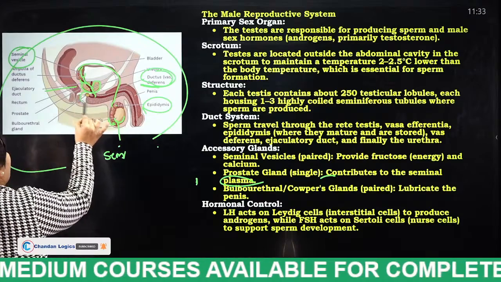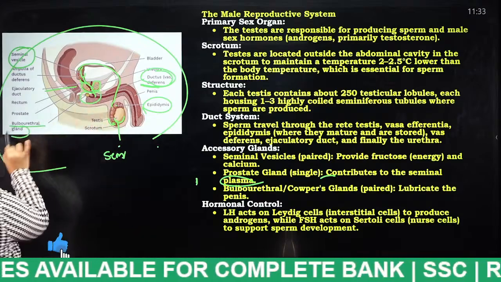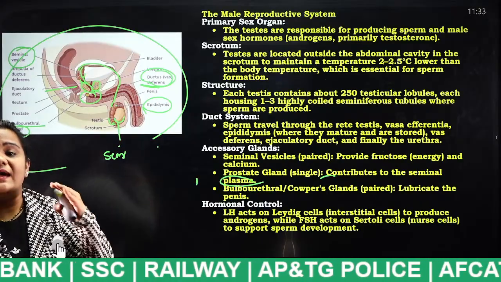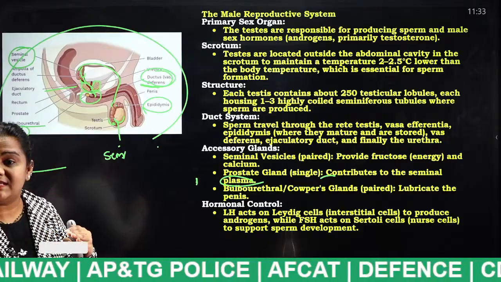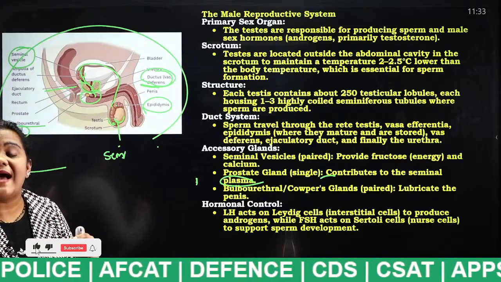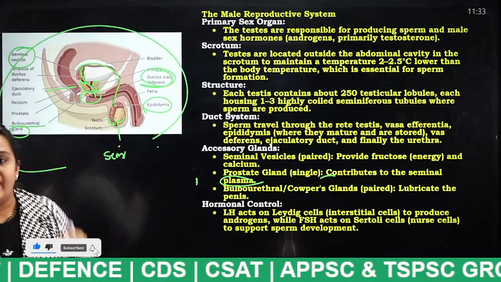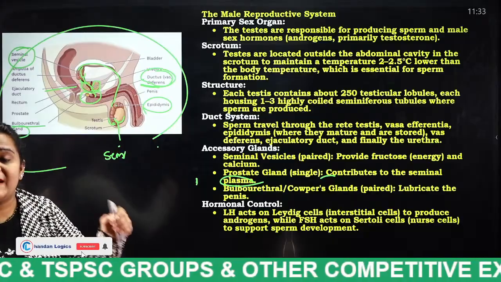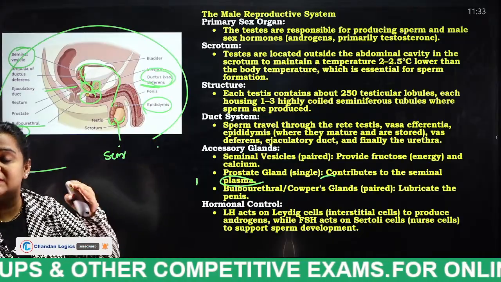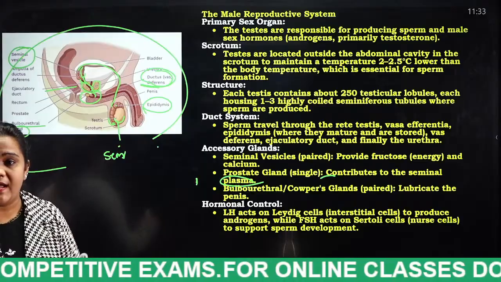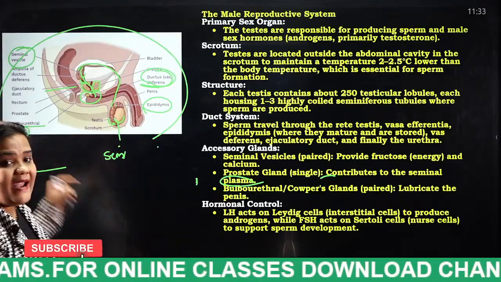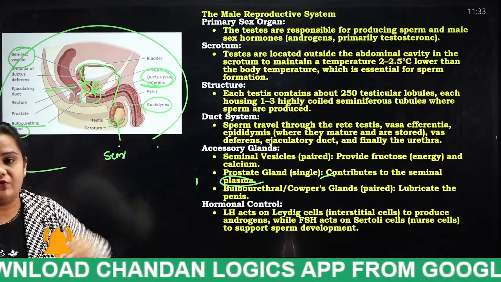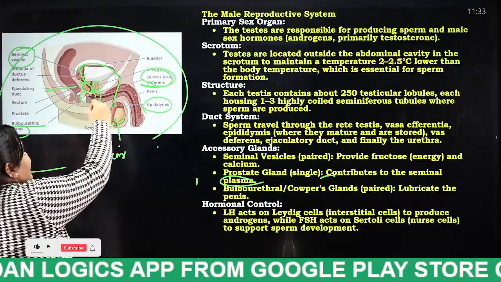So this is called what, students? Bulbourethral gland. What is the function of this bulbourethral gland? It will reduce the acidity present in the urethra. The sperm cell plus seminal fluid should not have any acid. This bulbourethral gland will neutralize that sperm cell plus seminal fluid, and finally it will come out through the penis.